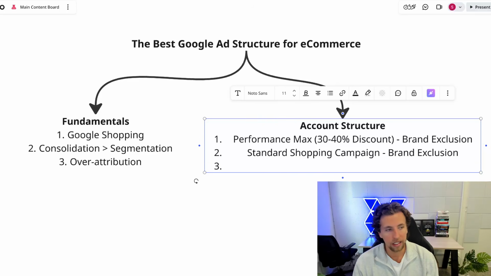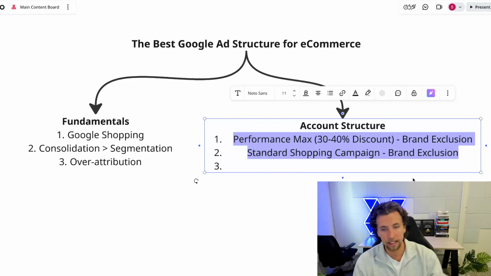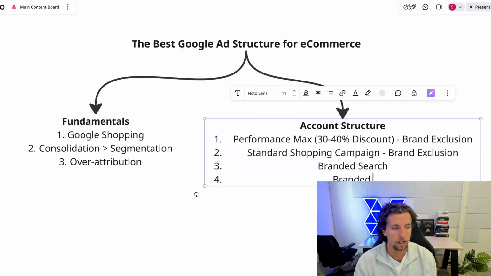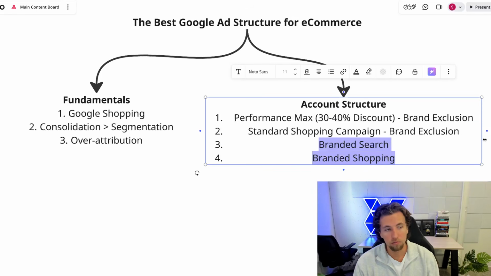So what else do you run here? Well, this is the acquisition portion of the account, and we'll delineate these campaigns a little bit more in a moment. Then you want to have effectively your retention or your brand protection. That's where you have a branded search campaign and you have a branded shopping campaign. Now, I would argue the branded shopping campaign is actually more important than the brand search. In fact, I think that most people watching this don't even need to run a brand search.